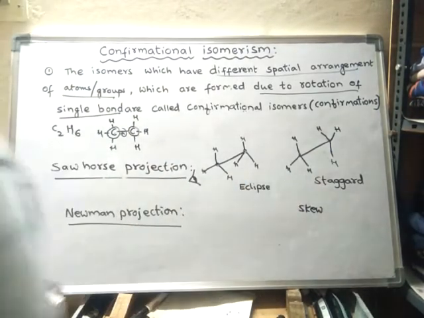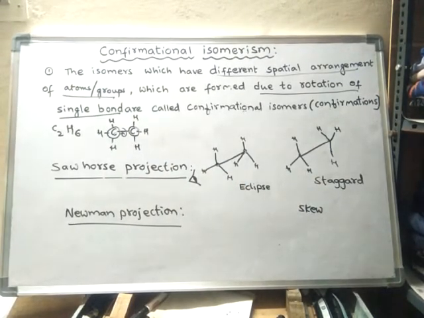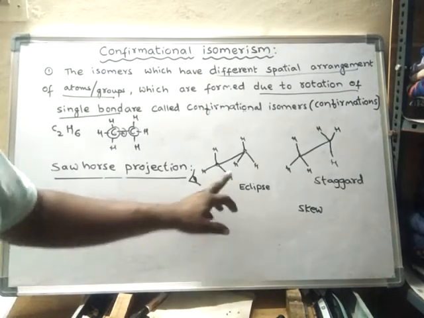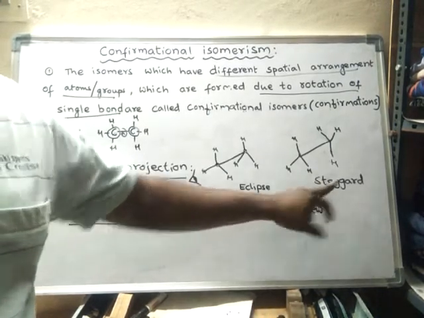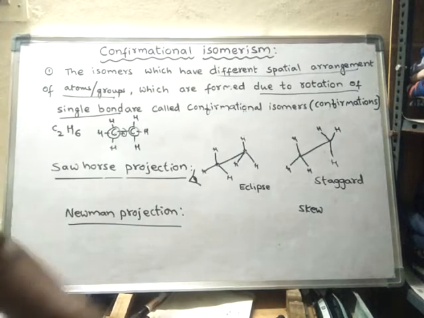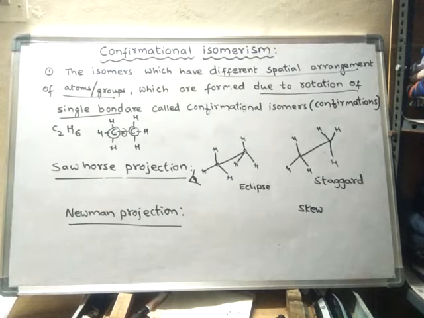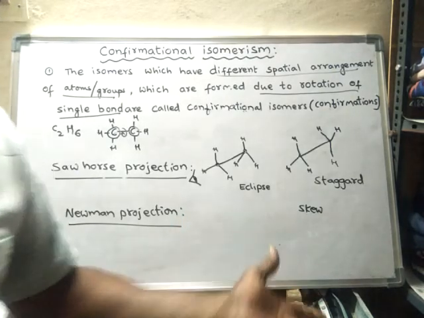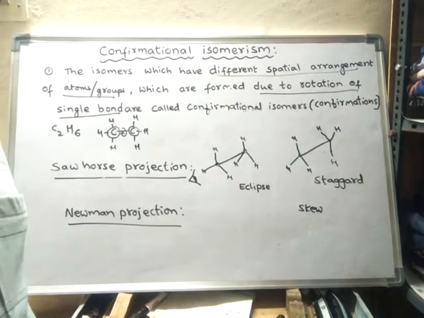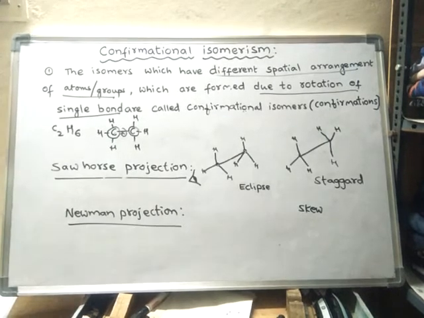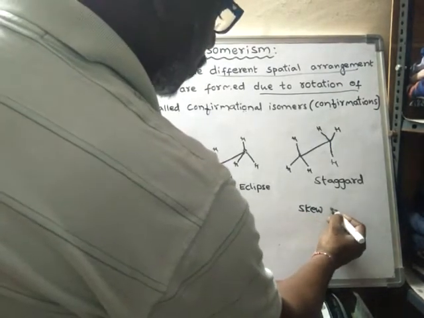These two are the important forms of ethane: in the ethane molecule, the eclipse form and staggered form are most prominent, and there are an infinite number of other conformations. Many isomers are possible because so many rotations and angles are possible. All other conformations are said to be skew forms, or skew conformations.